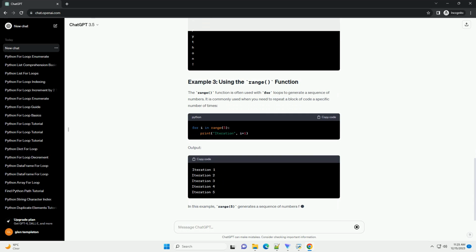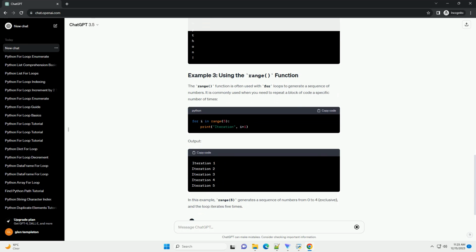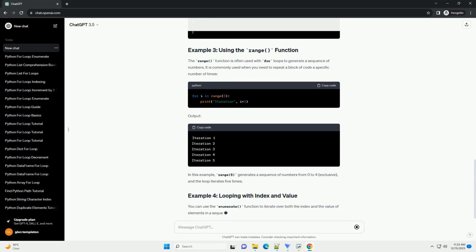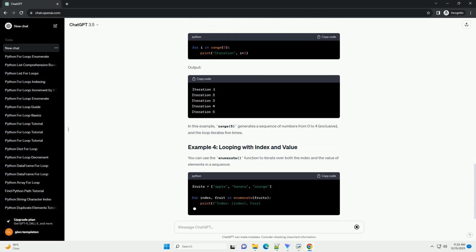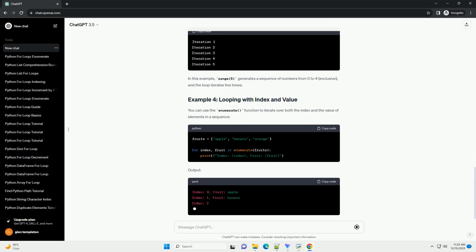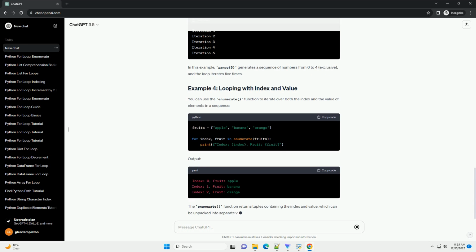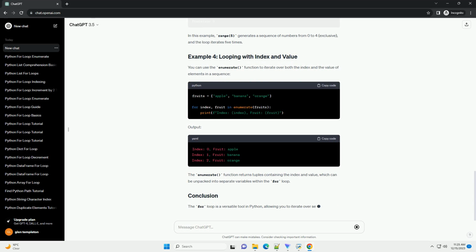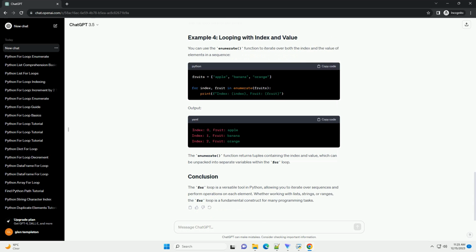The basic syntax of a for loop in Python is as follows. Here, variable is a variable that takes on the value of each element in the sequence during each iteration. The code block indented below the for statement is executed for each element in the sequence.